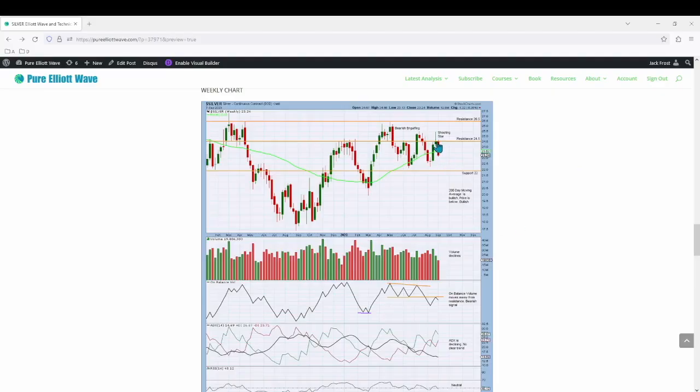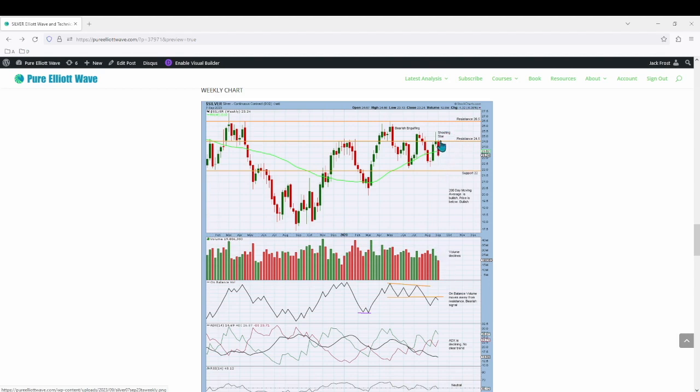On the technical weekly chart, price has moved away from resistance at 24.5 with a strong bearish candlestick and a shooting star pattern as it found resistance here. This candlestick pattern could be seen as an evening star, though because this bearish candlestick covers the body of the star, it is less than ideal, and this has been labeled a shooting star.